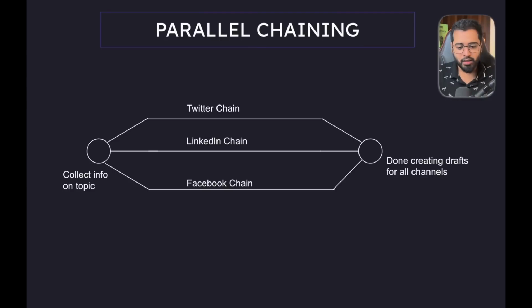And once we have that, we can then set off a chain for each and every single social media channel, because each channel has its own style of content. We can also have each chain talk to the APIs of each of those channels and post them for you. So we collect all the necessary information, and we set off multiple chains in parallel to execute. They all do their own separate things, formatting the content based on the channel they are focusing on, and then they also communicate in the next runnable. They also communicate with the corresponding channel's APIs and post them.